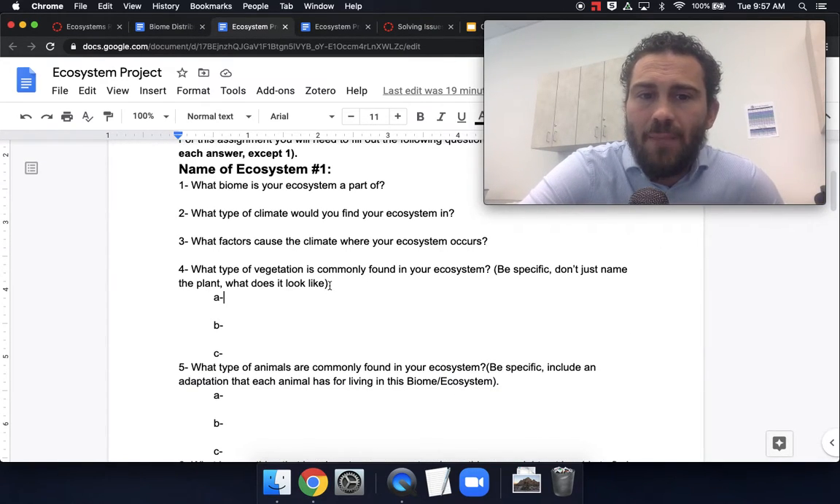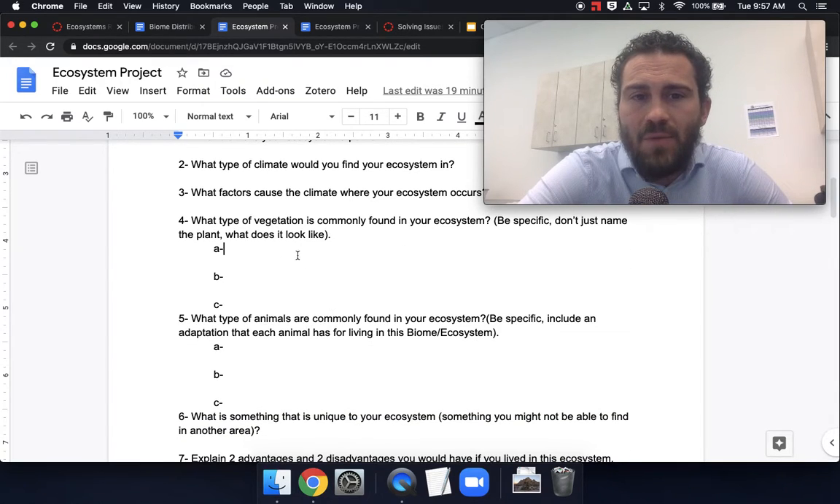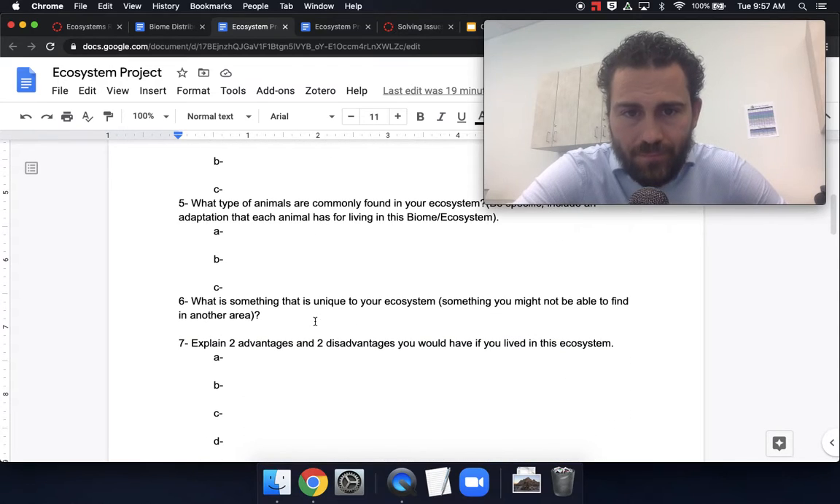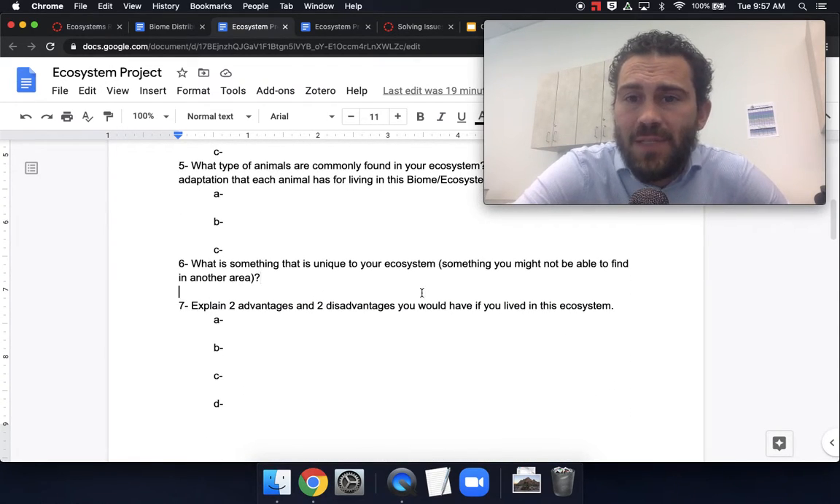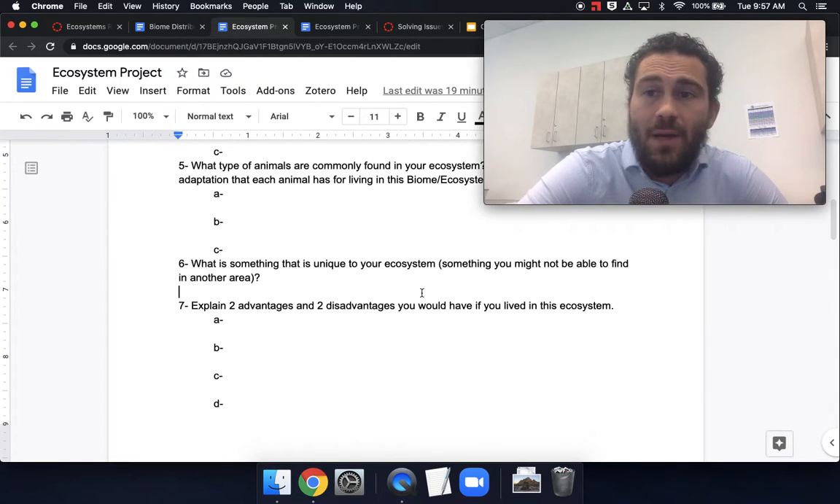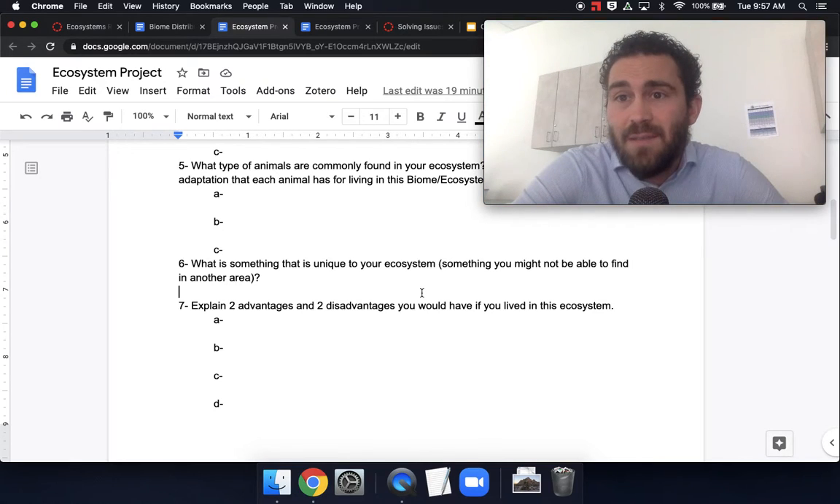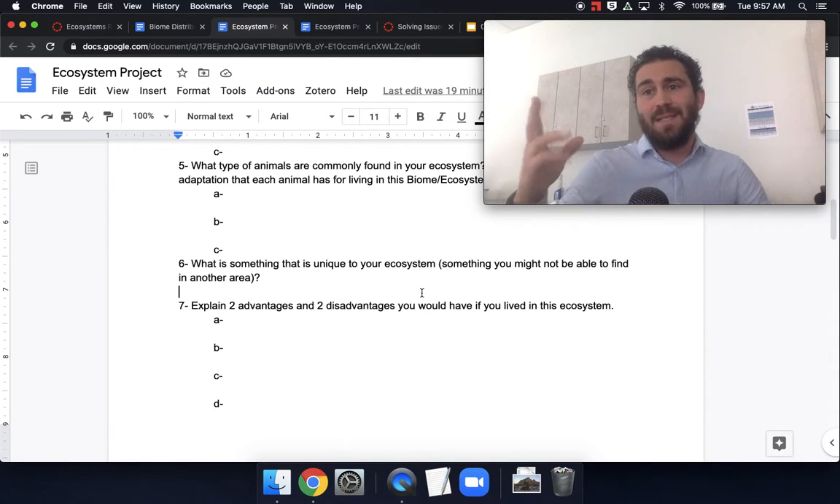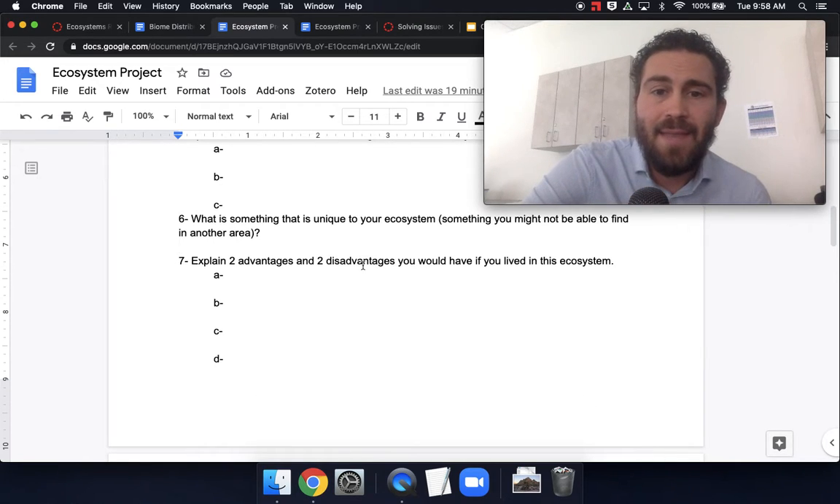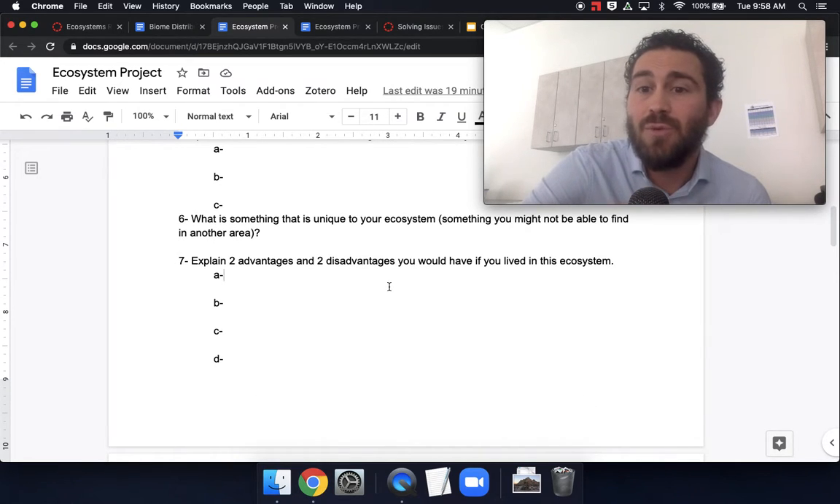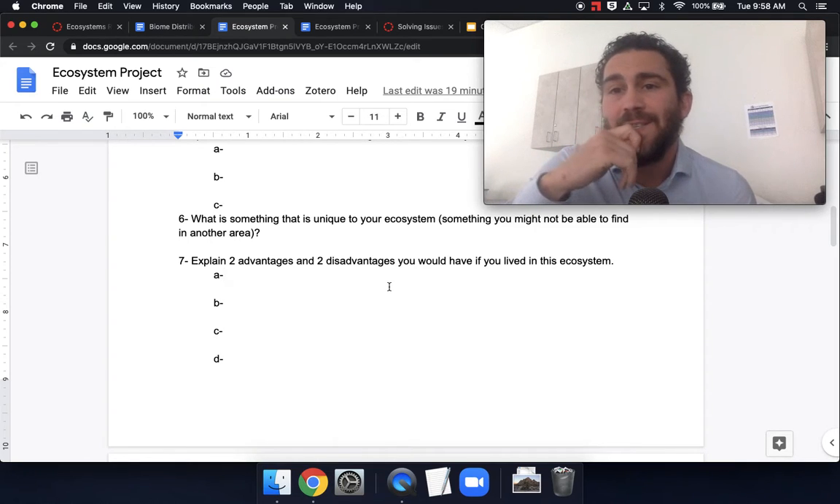And then you can look up vegetation and animals. This is also referred to as flora and fauna. You're going to look up something that's unique to your ecosystem, something you might not be able to find in another area. Like in the Great Plains, there's the American bison. Is there an American bison anywhere else in the world besides North America? And then two advantages and disadvantages you would have if you lived in that ecosystem.